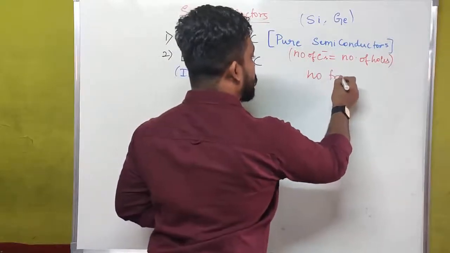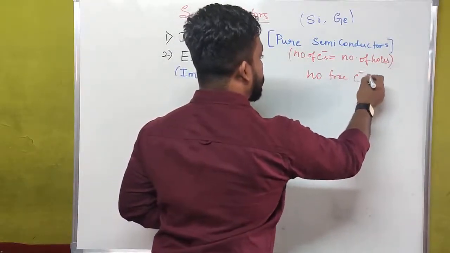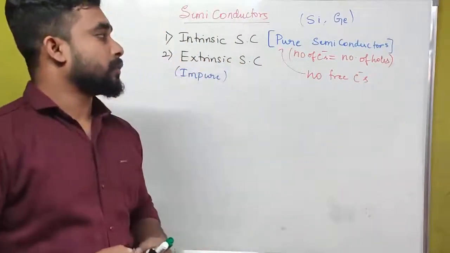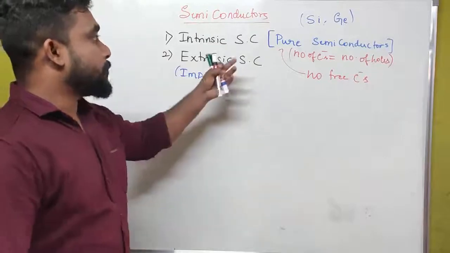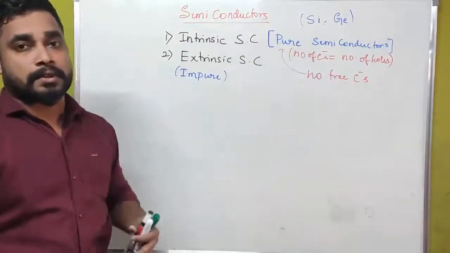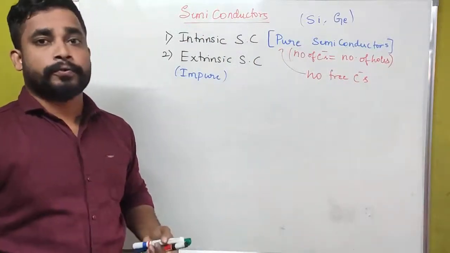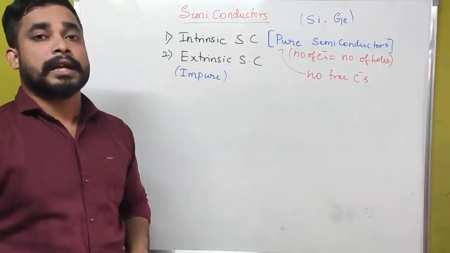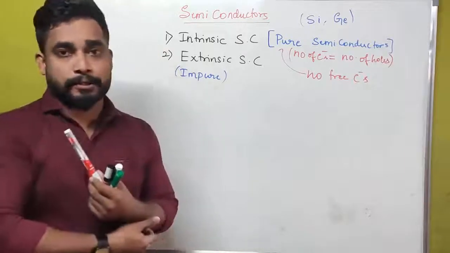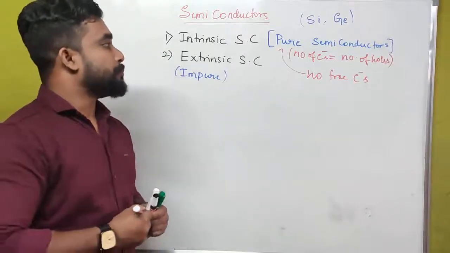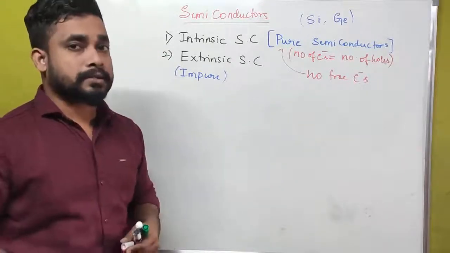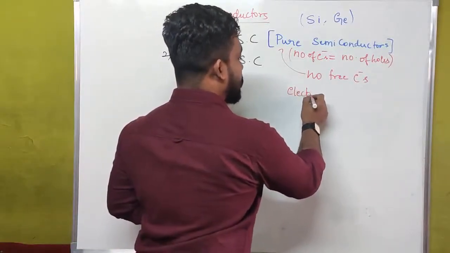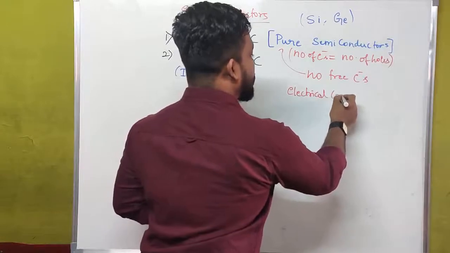In the case of a pure semiconductor or intrinsic semiconductor, there are no free electrons. That's why electrical conduction doesn't take place.